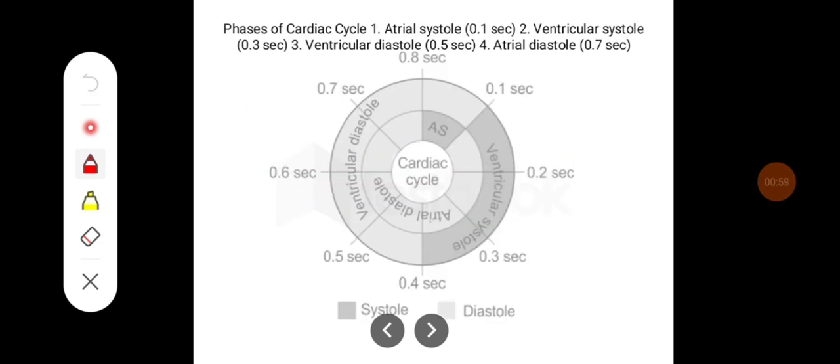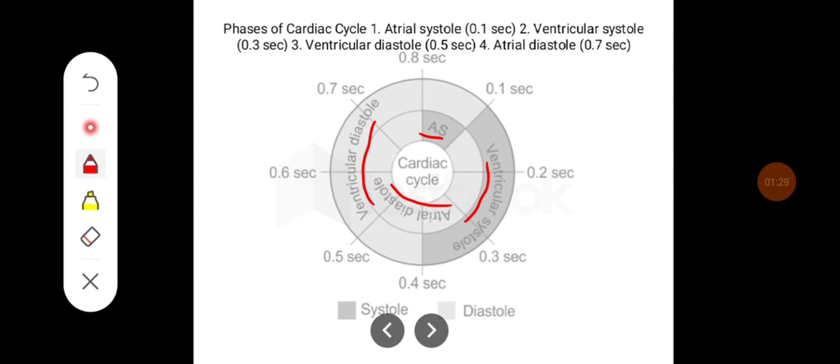The cardiac cycle is depicted in this particular diagram, where it shows the atrial events, atrial systole and atrial diastole, and ventricular events such as ventricular systole and ventricular diastole. Atrial systole is 0.1 second, atrial diastole is 0.7 second, whereas ventricular systole is 0.3 second and ventricular diastole is 0.5 seconds.